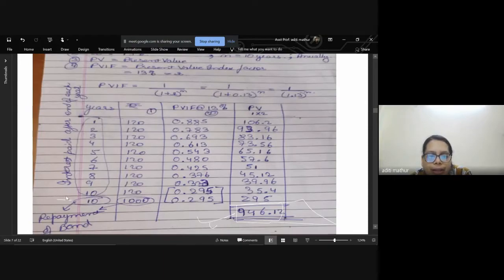Over here, I have written the 10th year figure directly because it will be the same. Why? Because the factor number will not change for the 10th year. It will be the same number for the redemption also. So the same figure is being used, and you have calculated the present value with the help of this chart or the formula. And please use these charts in the calculation if the table is not given to you.